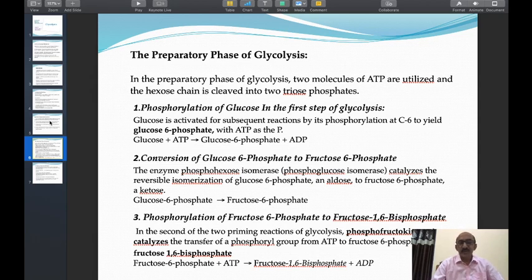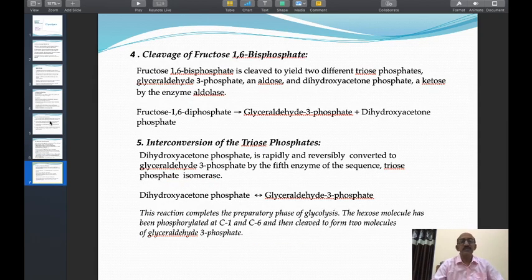The enzyme catalyzing the reaction is called phosphofructokinase. The short form is PFK1. It is present in the cytoplasm of the cell. All the three enzymes discussed so far are present in soluble form in the cytoplasm of the cell. Now come to the next step, that is the fourth step of glycolysis, the cleavage of fructose 1,6-bisphosphate.